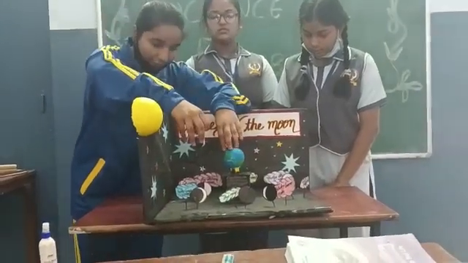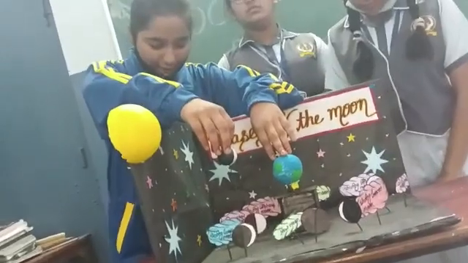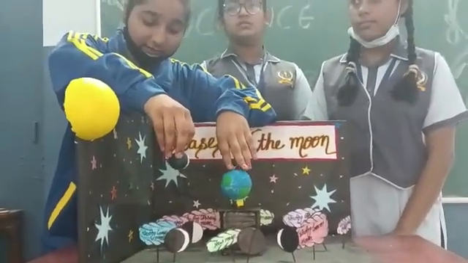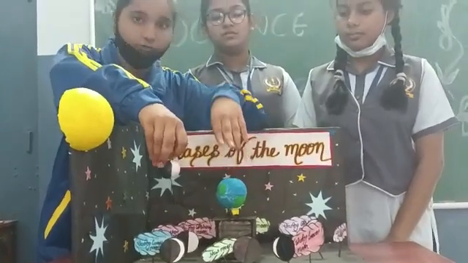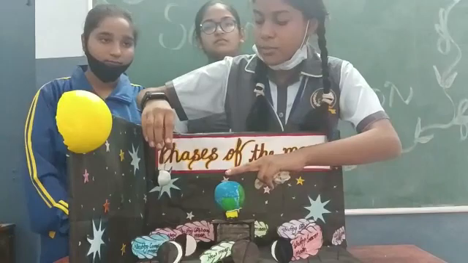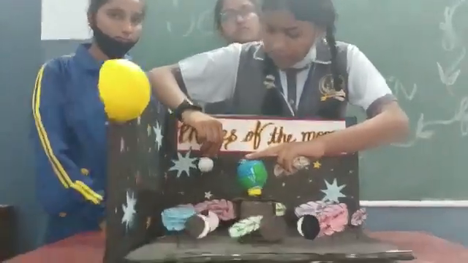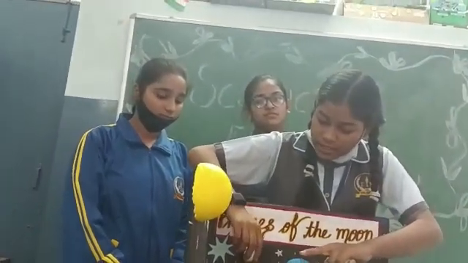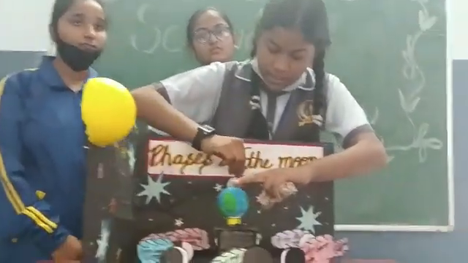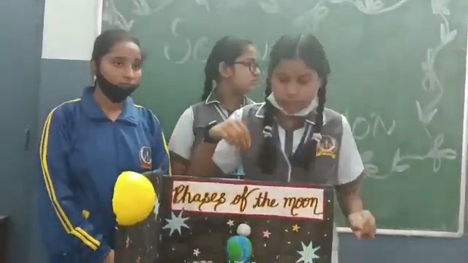Waxing crescent moon. After the new moon, we see a silver arc, and this phase is called the waxing crescent moon. Then there is the first quarter moon. In the quarter moon, we see half of the moon. After that is the waxing gibbous moon, where we see more and more of the illuminated part of the moon. Then the full moon.